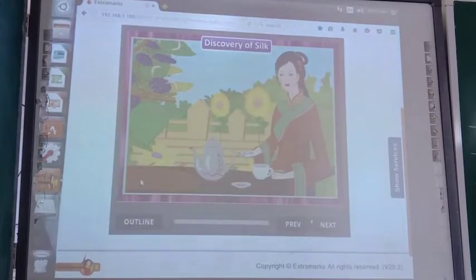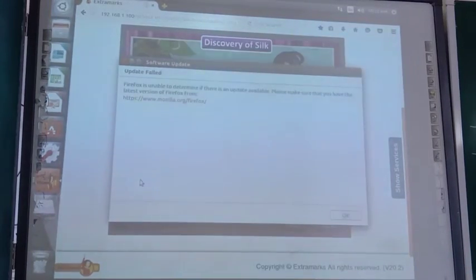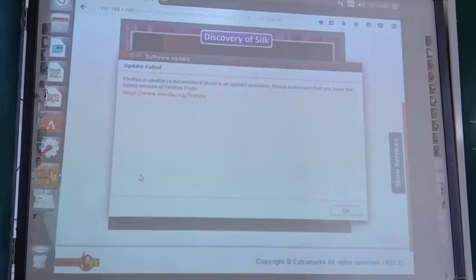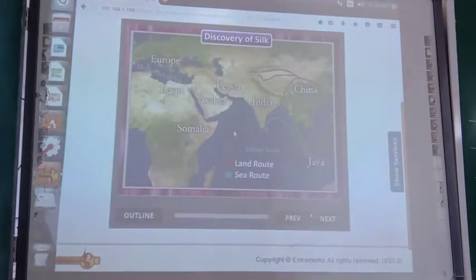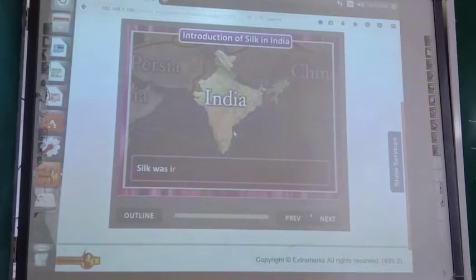She collected some of those cocoons. Accidentally, one of the cocoons dropped into her cup of tea. She noticed that the cocoon was. Afterwards, traders and travelers introduced silk to various parts of the world. Silk was introduced in India about 1900 years ago.